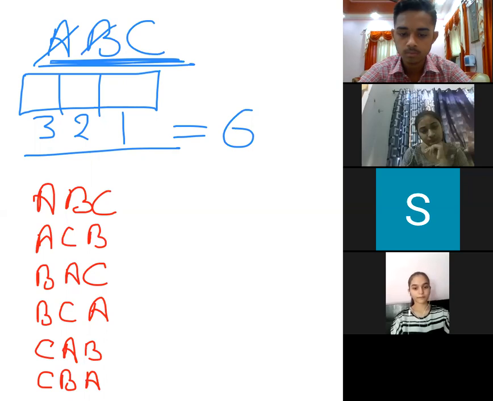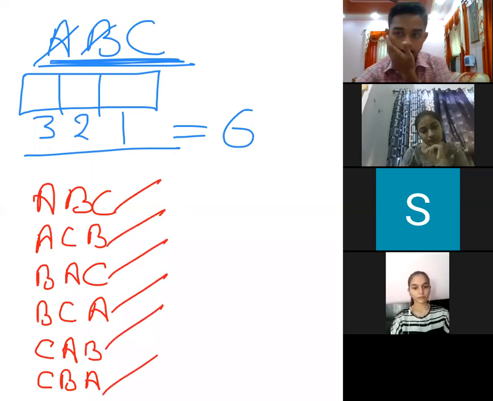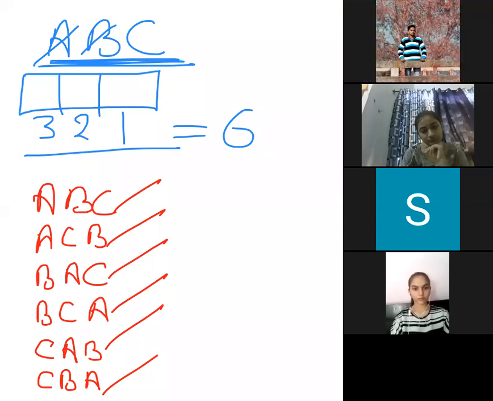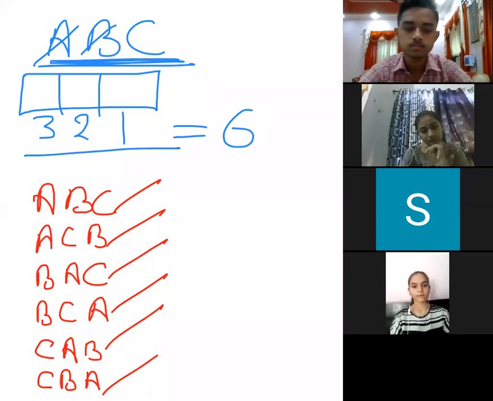These only 6 ways are there, or these only 6 words which I can make is the only possibility. So please take care of this thing, that you must be able to think. And one more thing, we cannot make any more.